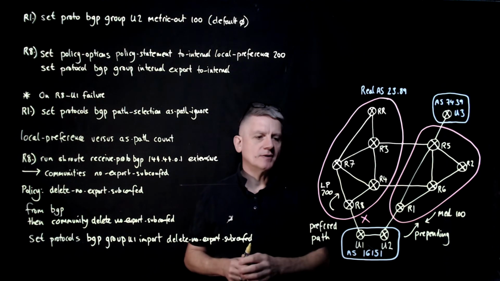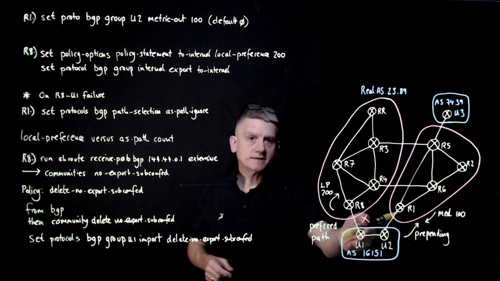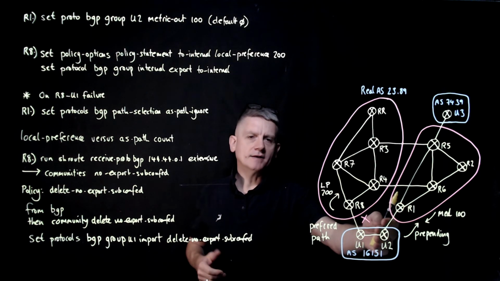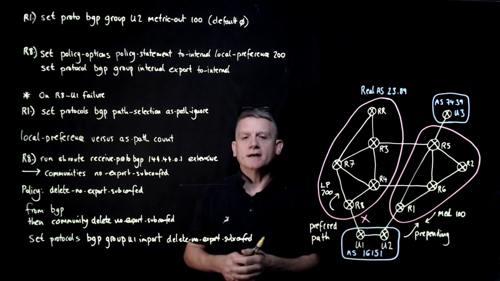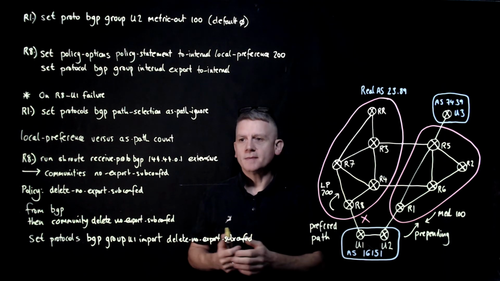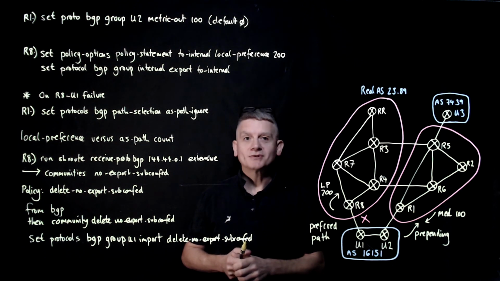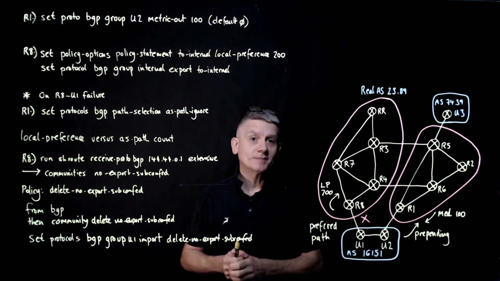So that's a pretty nasty problem there, that this external peer, yes, they're prepending here, which has caused us some issue, but they're also setting this community on all of the routes, saying no export from one subconfederation to the other.